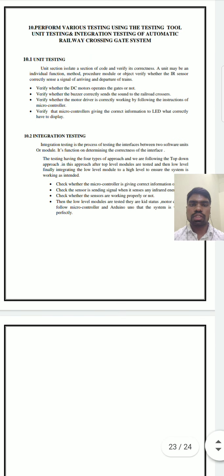The first test is unit testing. Unit testing isolates a section of code and verifies its correctness. A unit may be an individual function, method, procedure, module, or object. Verify whether the IR sensor correctly sends a signal of arrival and departure of trains. Verify whether the DC motor operates the gates or not. Verify whether the buzzer correctly sends the sound to the railroad crossing. Verify whether the motor driver is working correctly by following the instructions of the microcontroller.